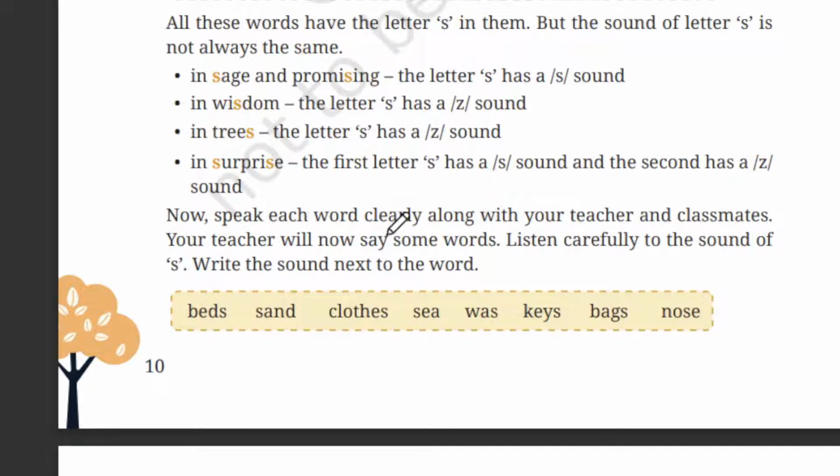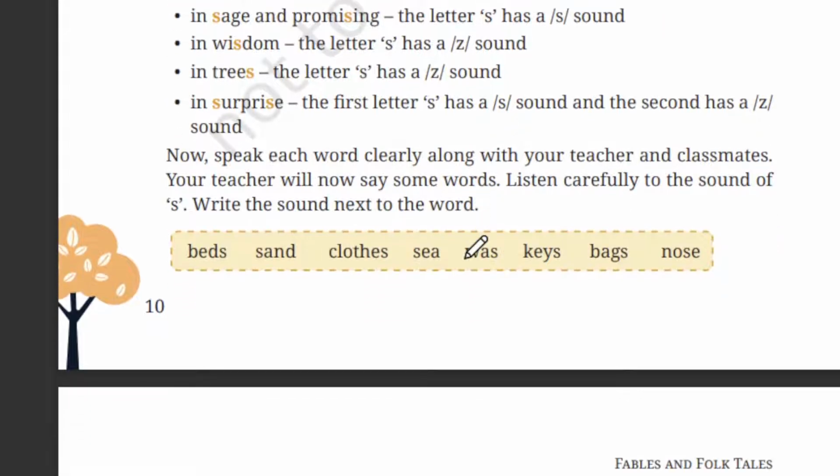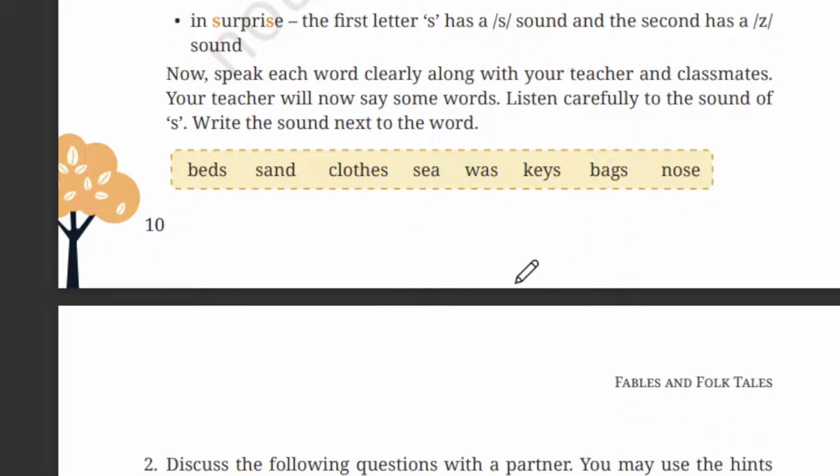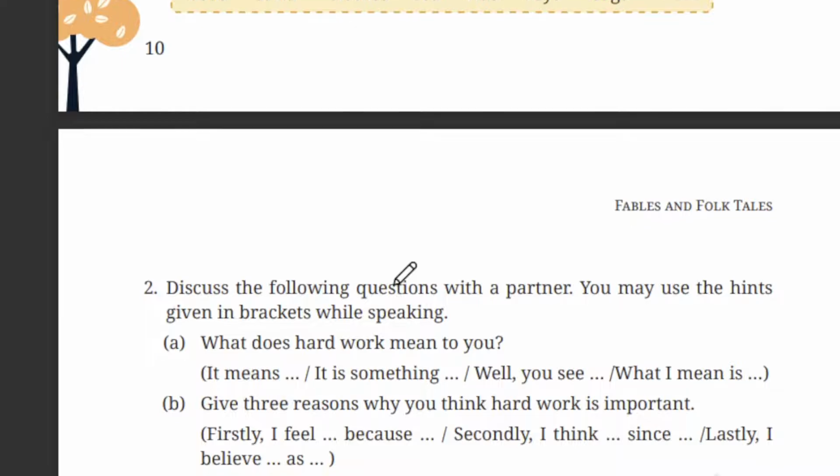Your teacher will now say the same words. Listen carefully to the sound of S. Write the sound next to the words: beds, sand, cloths, sea, was, keys, bags, nose. So we need to write whether you are getting a Z sound or an S sound. Okay, you have to do this as your class activity. All right, the next one.